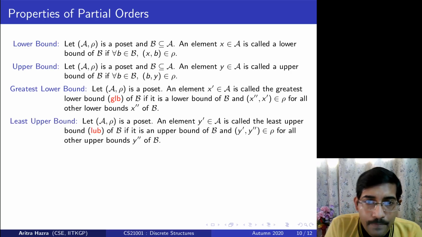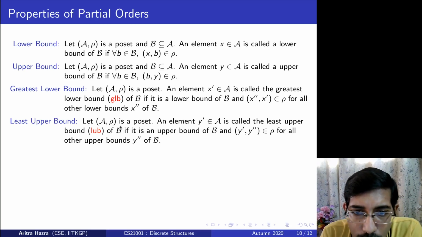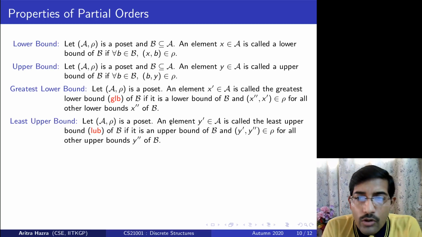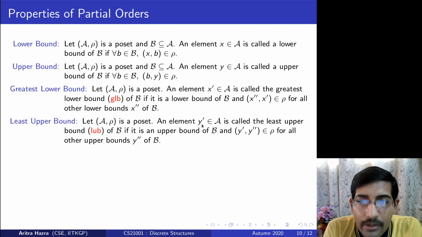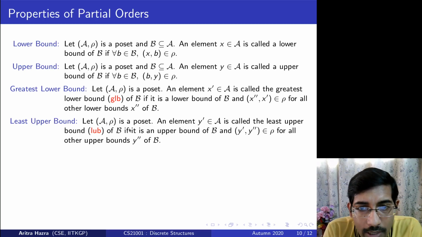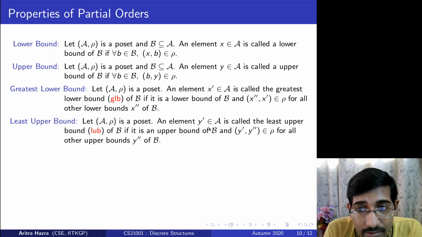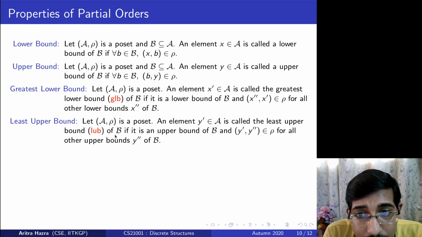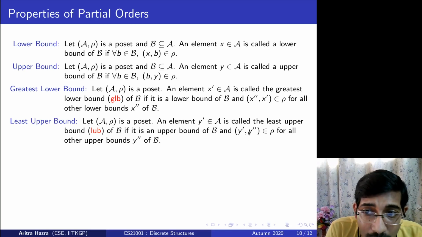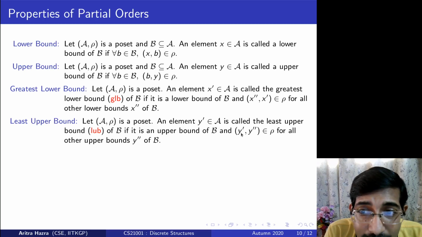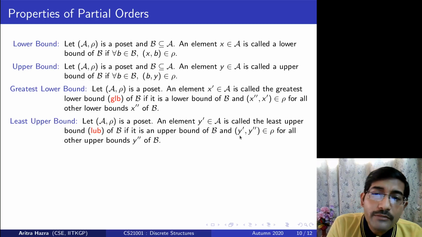Least upper bound: again, Y dash is a least upper bound for the subset B in A. So I have constructed a subset and all the elements here are upper bounded by Y dash. So from all elements here, I have some path to reach Y dash through the Hasse diagram. Now I say that if there are other elements too, which can be reached from all elements of B, then those other elements can also be reached from this Y dash element. So Y dash is the least upper bound that I can consider. All other elements are above Y dash.